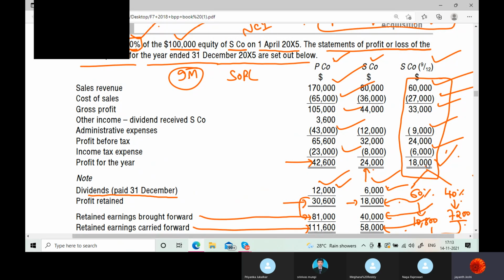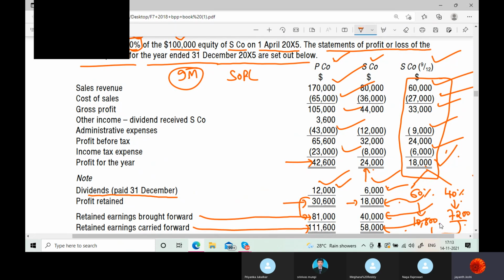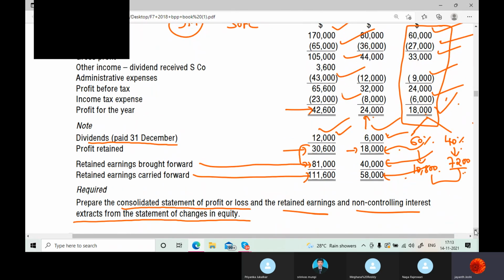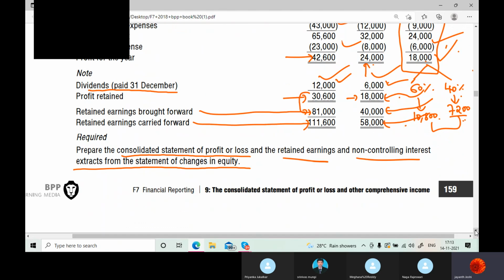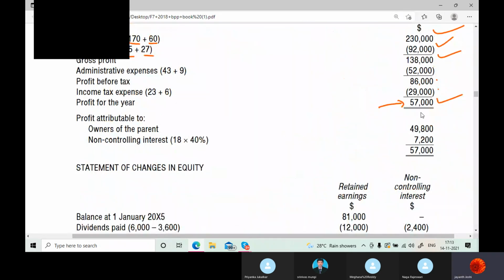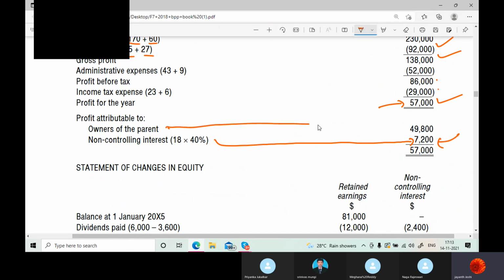So this 18,000. So post-acquisition profit has been given, and the first one is given. So 57,000. So this 57,000, now we will give the NCI share, we will take it here. 57,000 minus this NCI share is left over for the parent, the group share, 49,800.